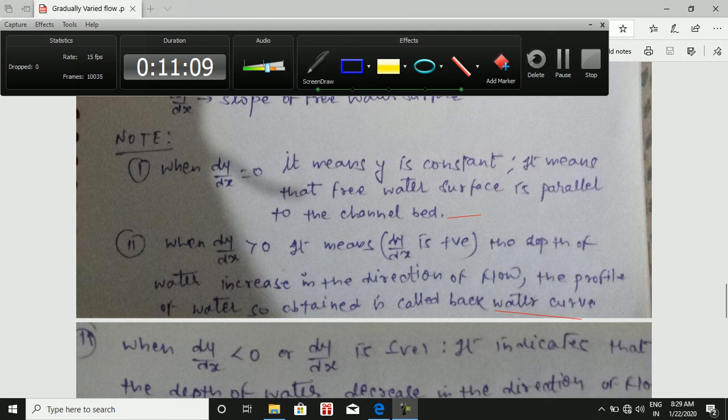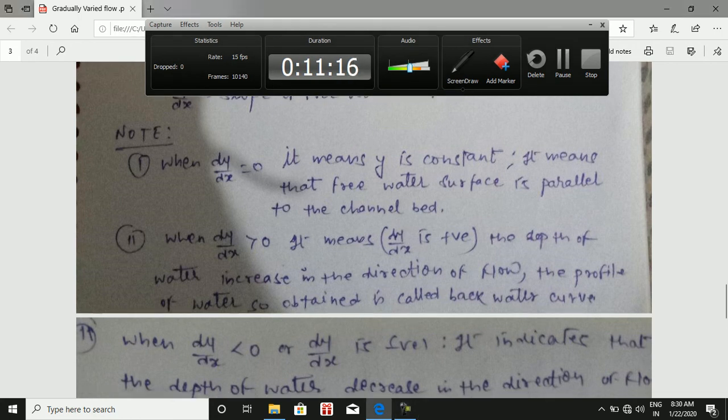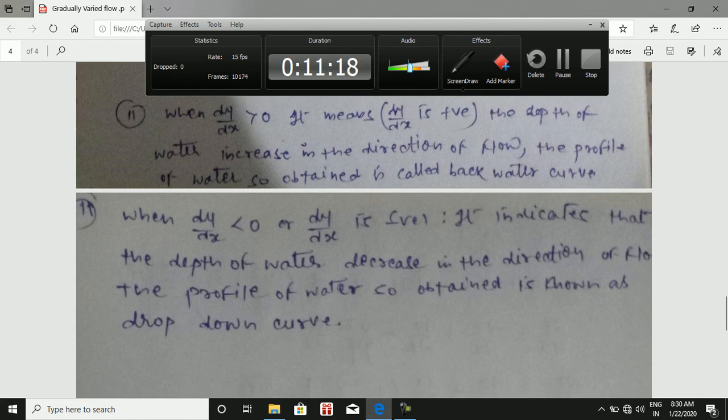Now the last condition. When dy by dx is less than 0, or dy by dx is negative, it indicates that the depth of water decreases in the direction of flow. The profile of water so obtained is known as drop-down curve. It means when dy by dx is less than 0 or negative, then it will give the drop-down curve. So this is all about the equation which is used in the GVF.